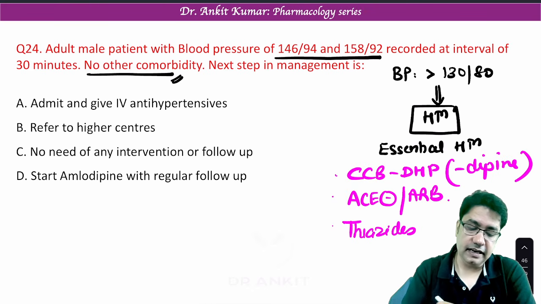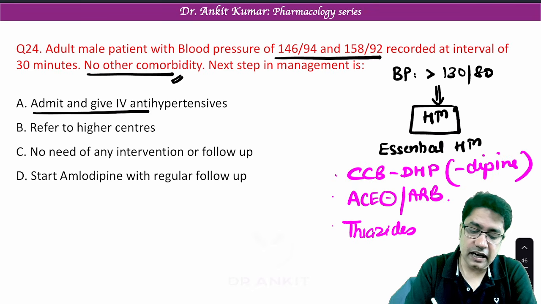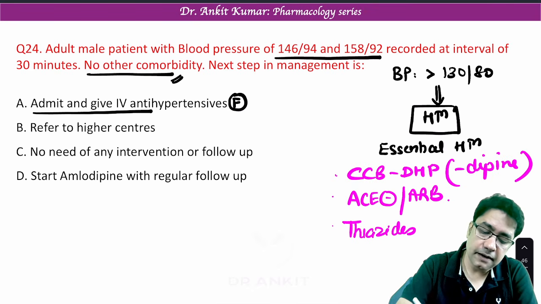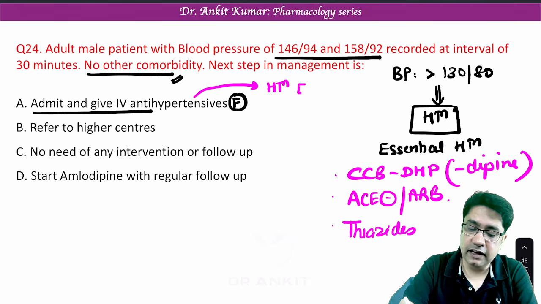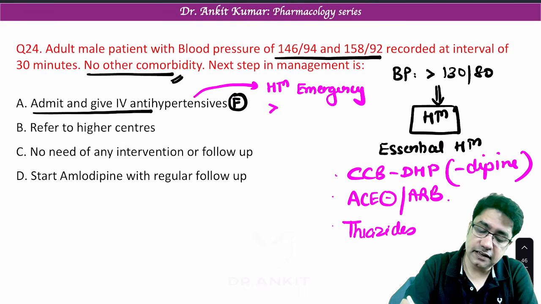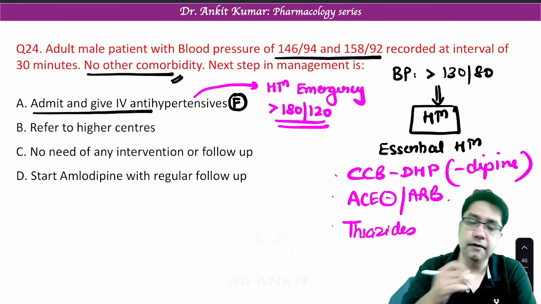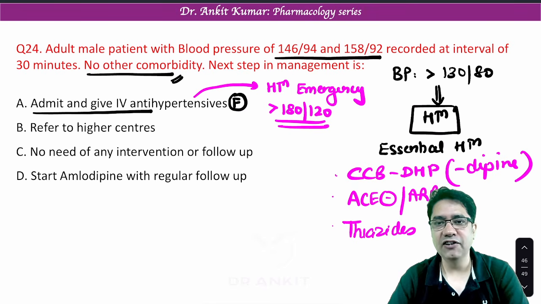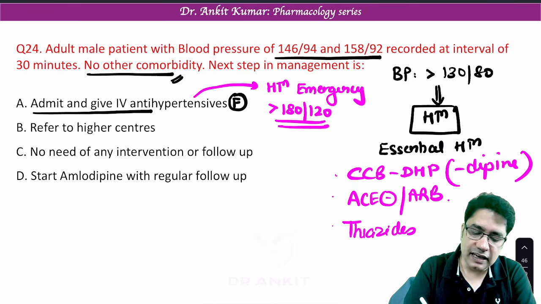Now the person is saying admit the patient and give IV antihypertensive. False. Remember, IV antihypertensives are only given in an emergency scenario. We only give them in hypertensive emergency, and hypertensive emergency means when the blood pressure is more than 180 by 120. Here the BP is not beyond 180. Refer to higher center?